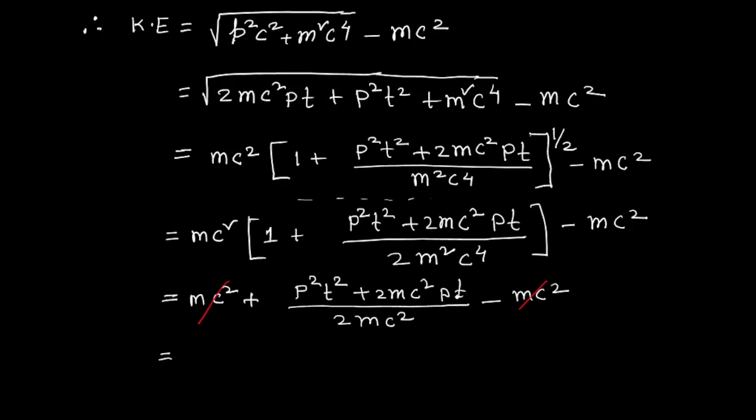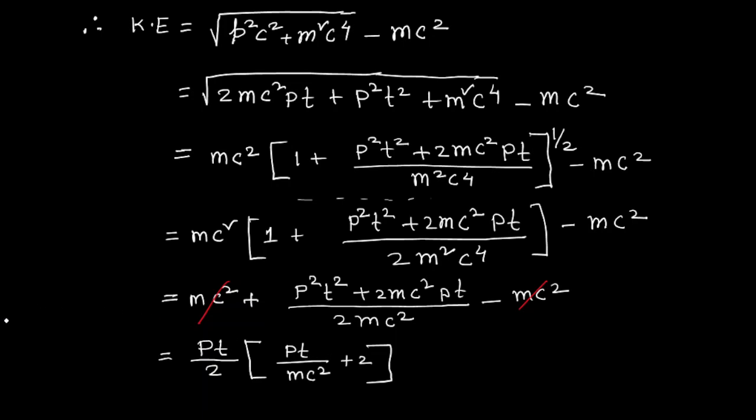From there we can take pt divided by 2 common. If we take this term common, then the first term will give you pt divided by mc square, and in the second term the mc square will cancel out. Since pt by 2 is taken common, this will give you plus 2. So under this approximation, we get this approximate result.